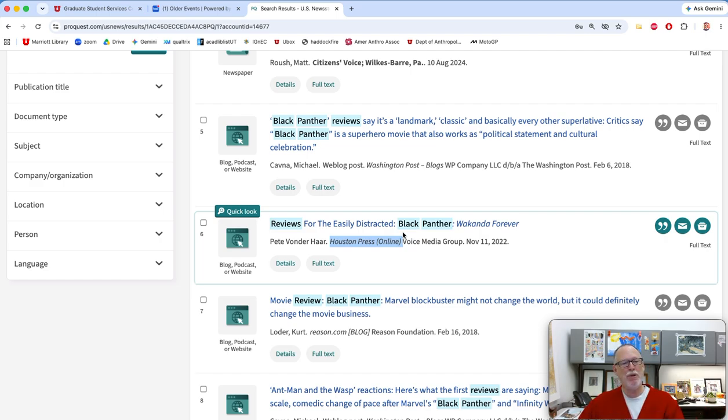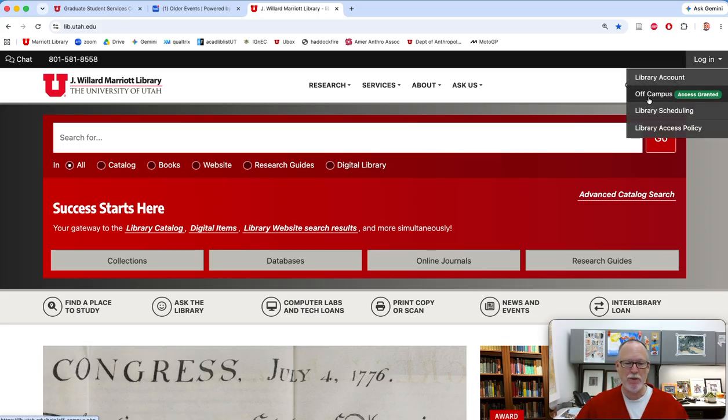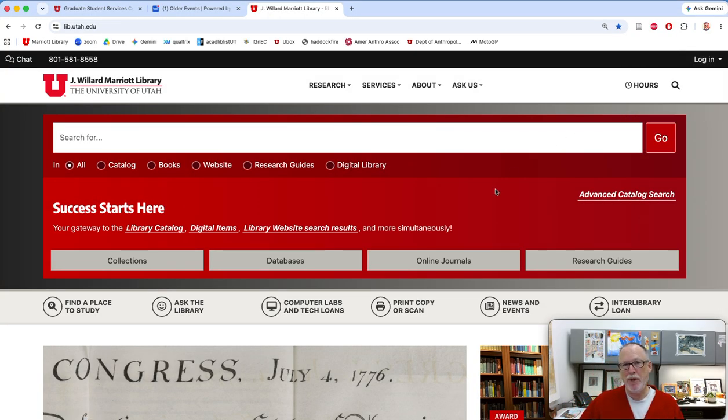You can search all the papers in this or Nexus Uni, and you have full text to all of these things. Don't forget that if you're off campus, you have to click on this and do the duo authentication thing with your phone. Otherwise, you won't have full text access to it. Some of these things will appear out on the open web, like Google Scholar. But for things like pop journalism, like newspapers, it's better to go through here because the web interface of the Wall Street Journal, the New York Times, is different on how they authenticate who has access, if that makes sense. So let me know how it goes.